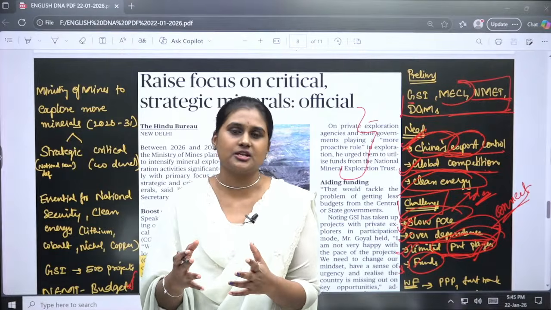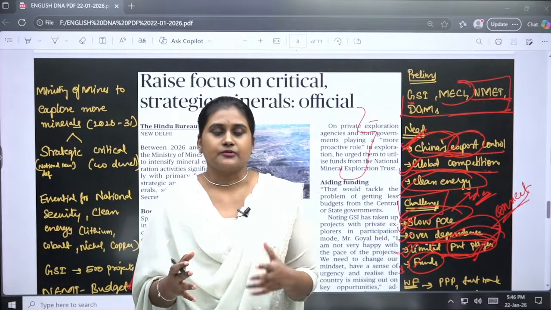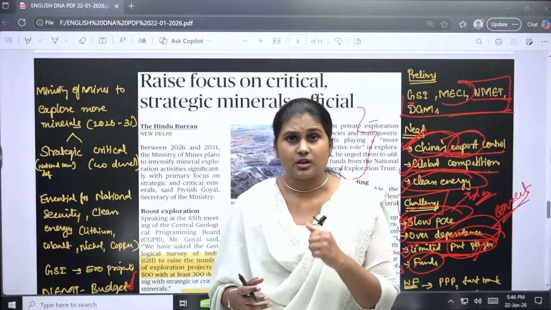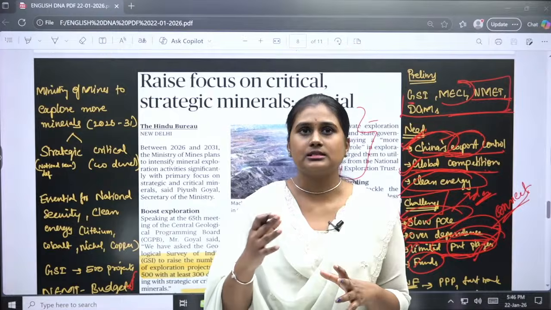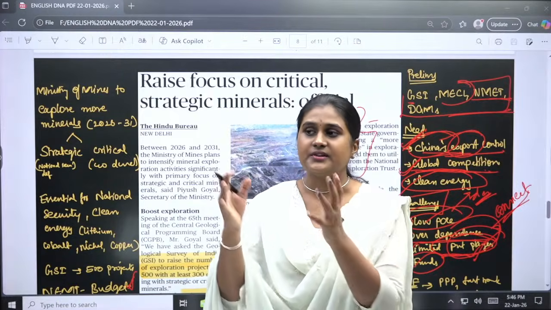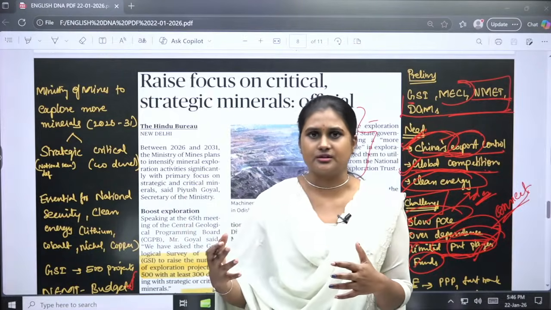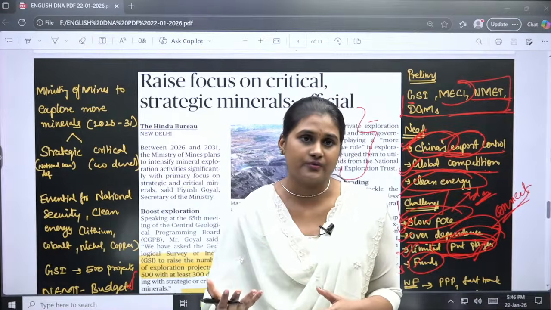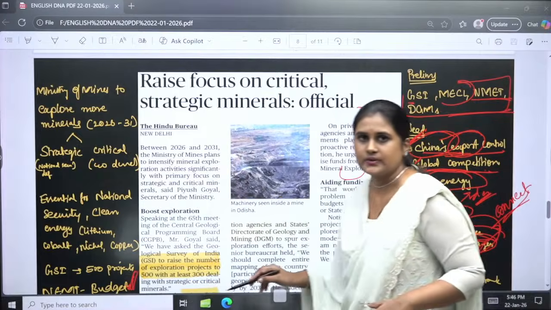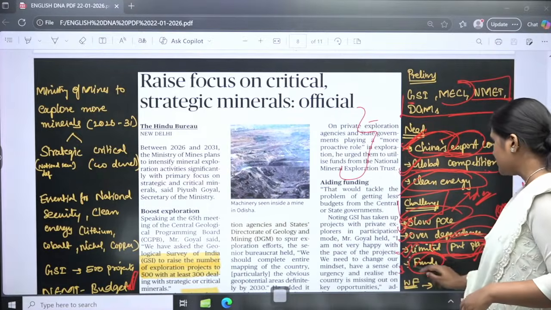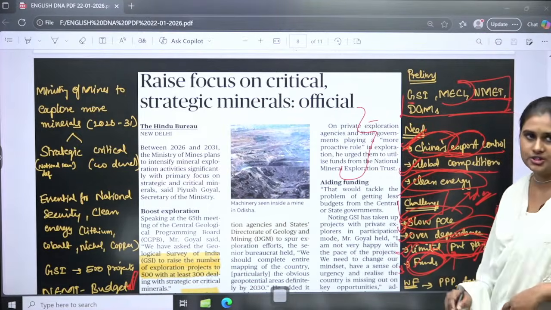Okay, the machineries that we use. If you see the coal mining industries, they have very huge machinery. All these are not built in India yet. We have to import them from countries like Germany. So it needs more and more funds. Only NMET cannot provide all these funds, so we are still lacking in funds. We have to move towards private partnership as well.